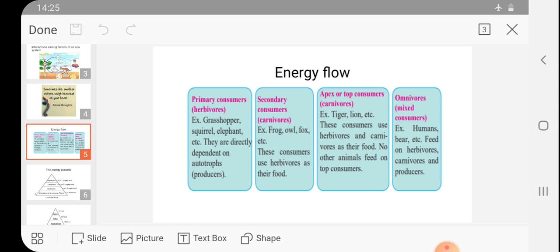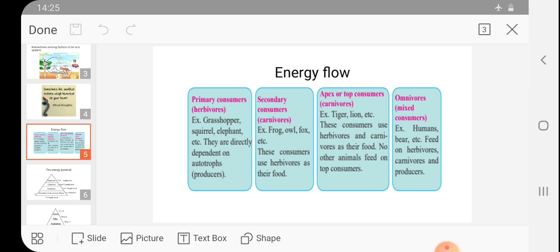As the producers, meaning green plants, produce the food by the process of photosynthesis, the primary consumers are the herbivores. What are herbivores? Herbivores are the animals that are dependent on plants for their food, meaning plant-eating animals are called herbivores. Examples are grasshopper, squirrel, elephant, etc. They are directly dependent on the plants, on the autotrophs.